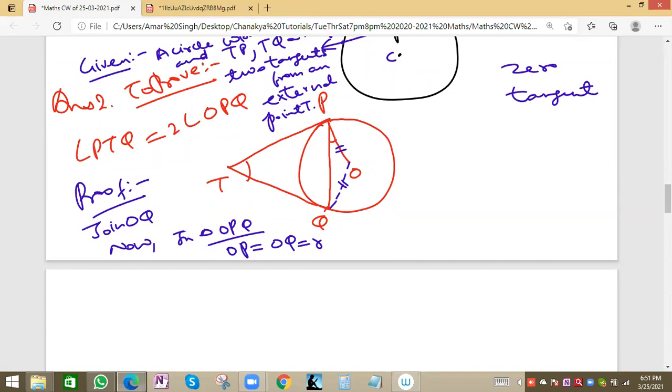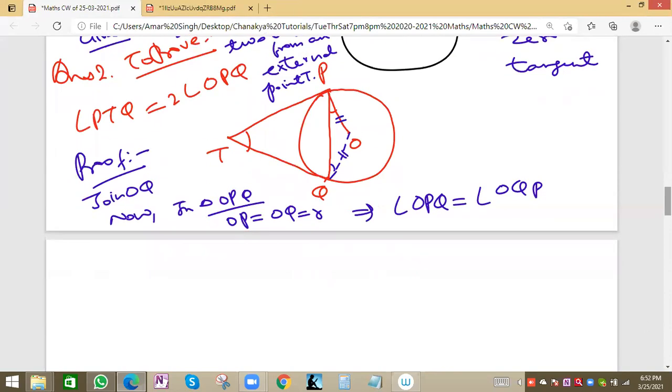Because the sides are equal in length, the angles will also be equal. So angle OPQ will be equal to angle OQP. Both will be equal.